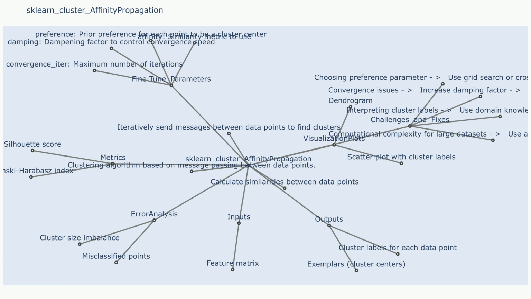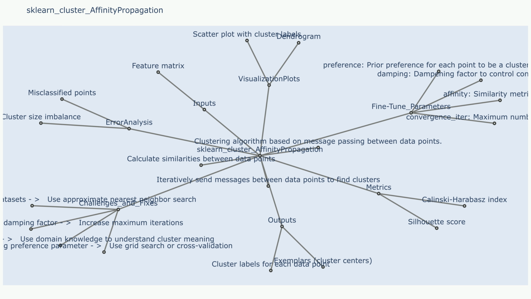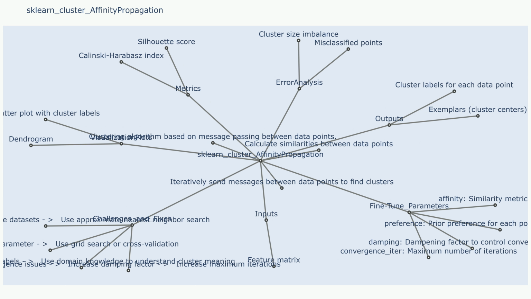Uncertainty methods. Confidence scores: affinity propagation provides confidence scores for each cluster assignment, indicating the strength of the assignment. These scores can be used to identify uncertain cluster assignments. Cluster stability analysis: techniques like bootstrapping can be used to assess the stability of the identified clusters by repeatedly running the algorithm on different subsets of the data.